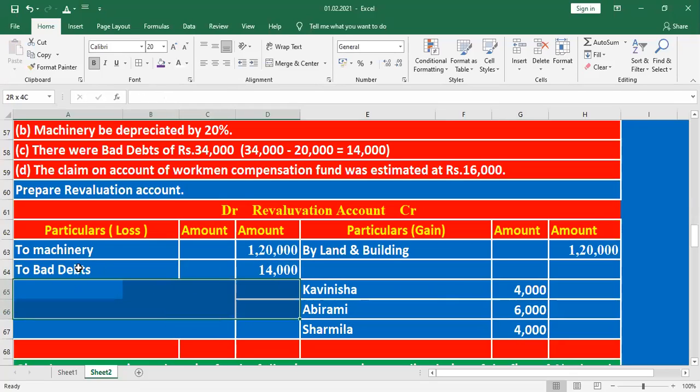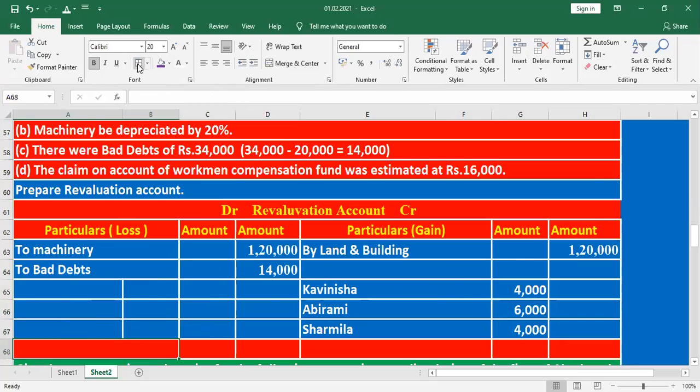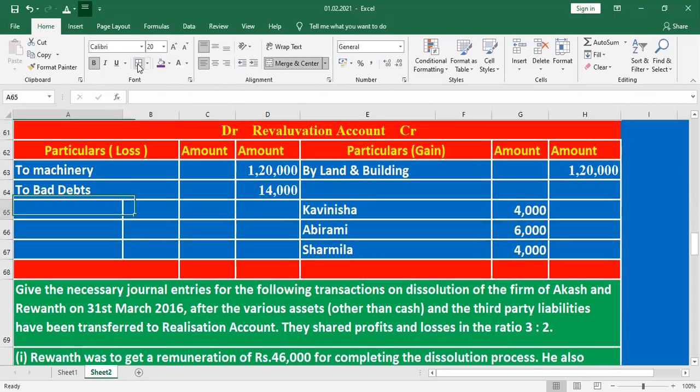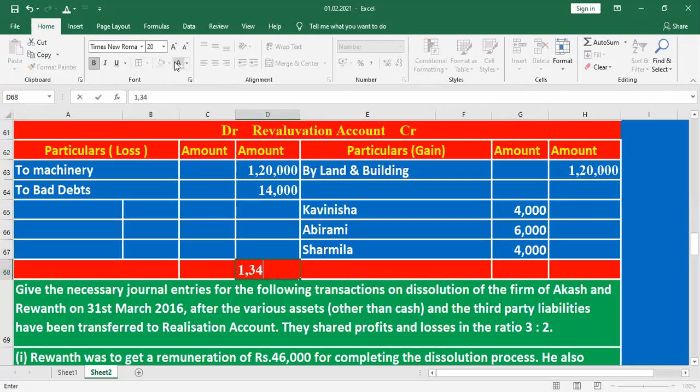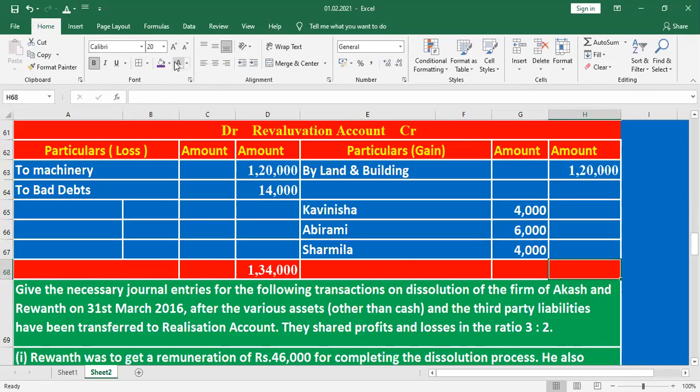How do we find out the balance? Let me do the total for debit and credit. What is the total of credit? 1,20,000. What is the total of debit? Listen, total of debit here is 1,20,000 plus 14,000, which is 1,34,000.